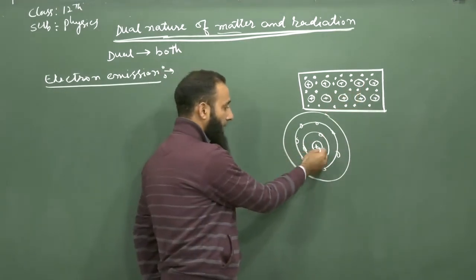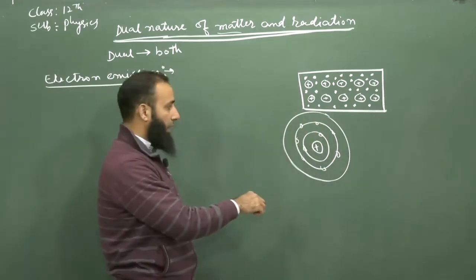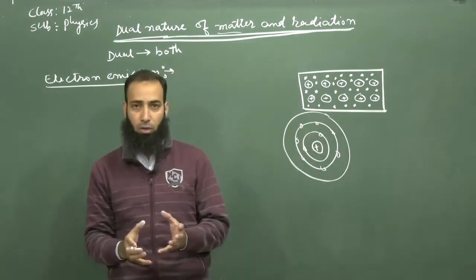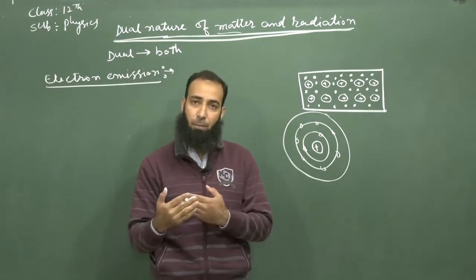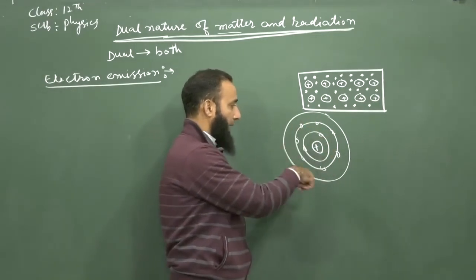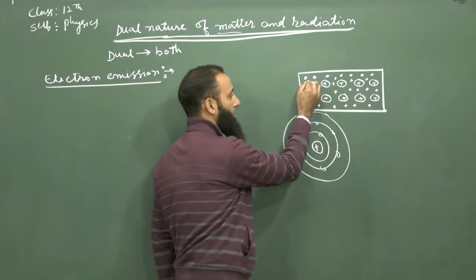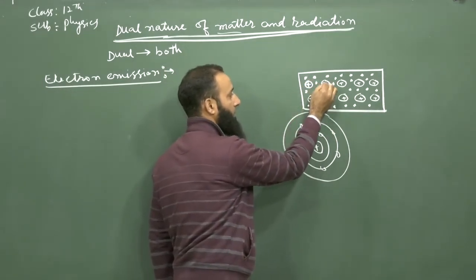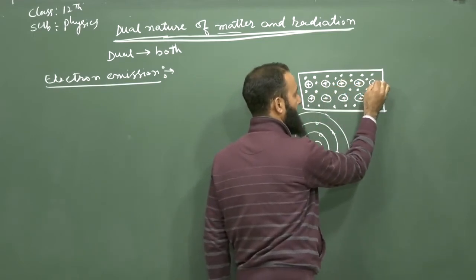So the nucleus along with the inner electrons is known as the kernel, and we say the atom as a whole is electrically neutral. But when the valence electron gets detached from it, the positively charged nucleus along with the innermost electrons together is known as the kernel, which I have shown by these circles with positive charge.